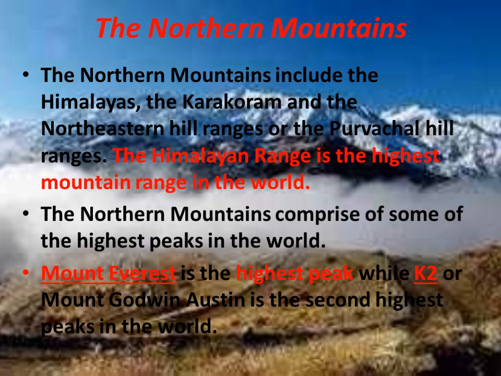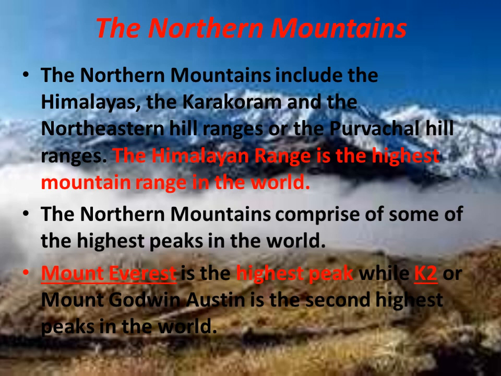The Northern Mountains include the Himalayas, the Karakoram, and the northeastern hill ranges, or the Purvachal hill ranges. The Himalayan range is the highest mountain range in the world.